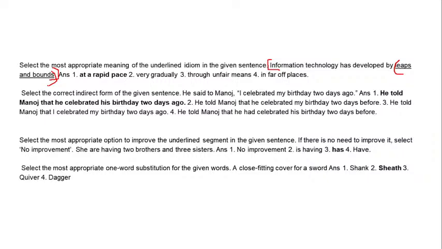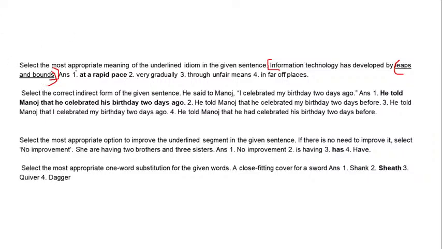By leaps and bounds, it does not mean someone is leaping and jumping. It means something is taking a very fast pace, rapid. So that is the exact meaning of leaps and bounds.